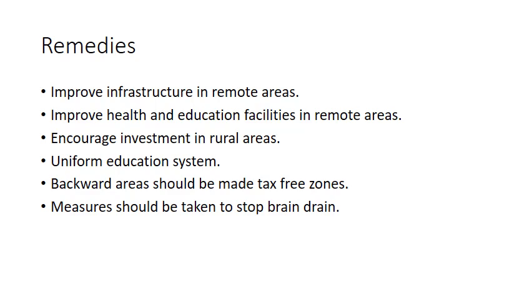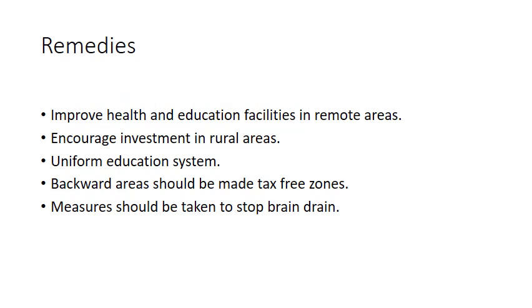If governments and NGOs take measures to persuade those highly technical minds to work in remote areas as well, they will bring remote areas up, and the difference between the remote areas and the developed areas will be minimized. So these are a few measures you could take to remove economic disparity in Pakistan.